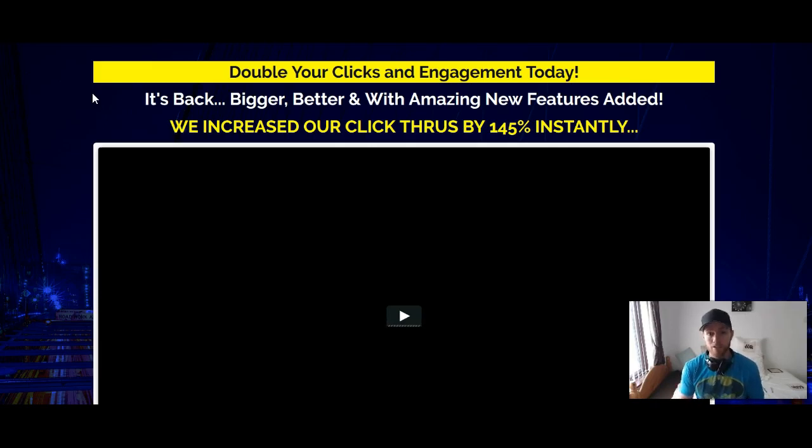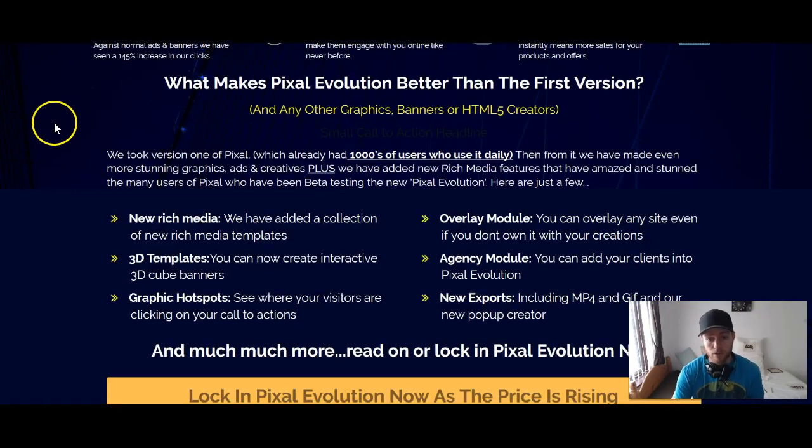On the sales page here, you're going to be able to see a full demo of what this software can do. You're going to see more examples of the type of banners and graphics it can make. So I just want to give you a little sneak peek of it, because the sales page is going to show you so much more, and the link is in the description below. You can click that, check it out for yourself.